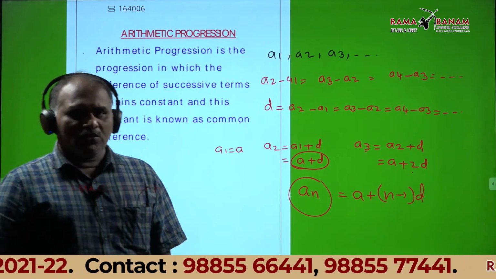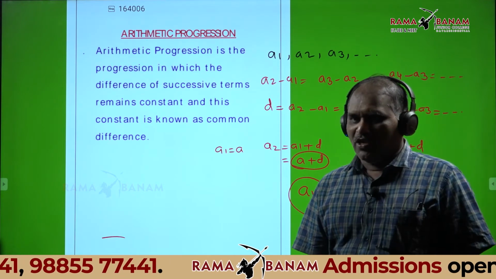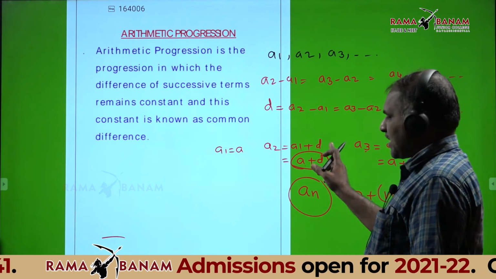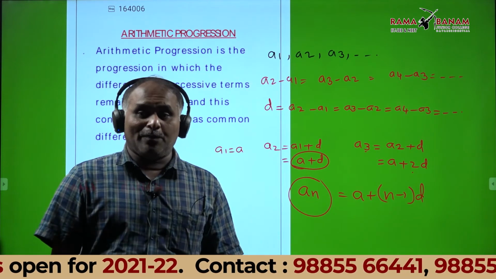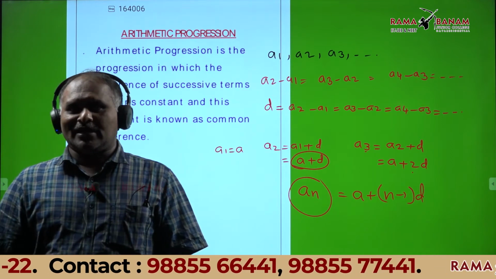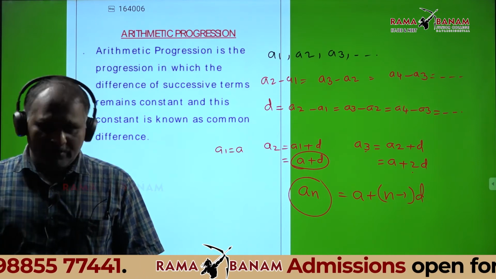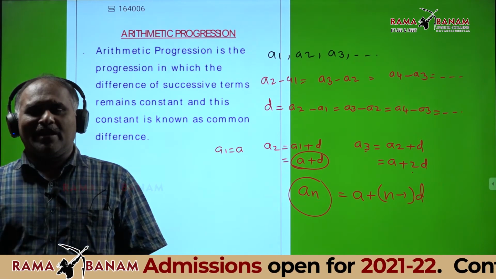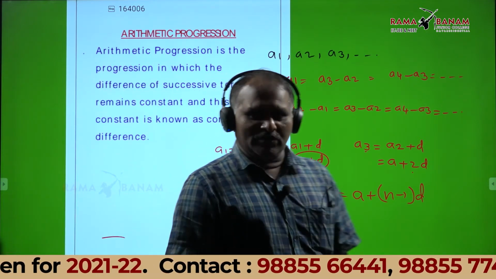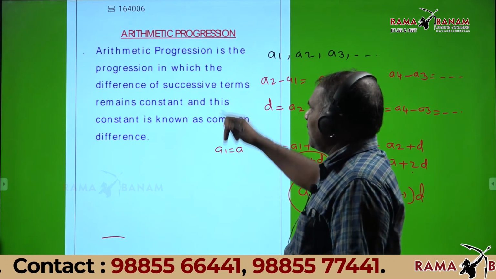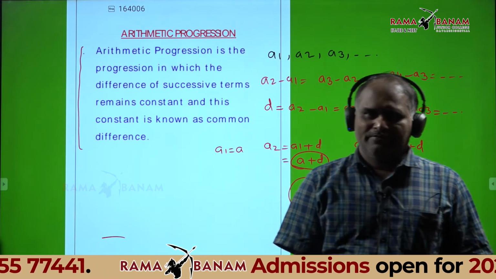Yes, sir. Therefore, in an arithmetic progression the first term is A, the second is A plus D, and the third is A plus 2D, etc. The nth term is A plus N minus 1 into D. Very good. Write down first this definition.